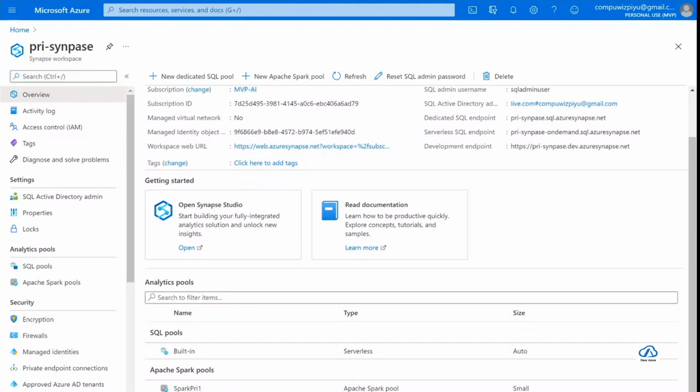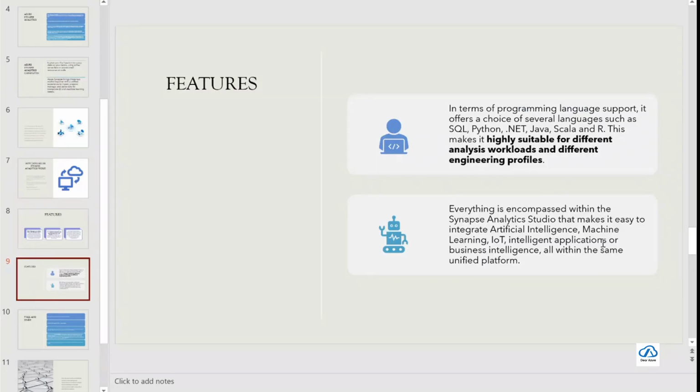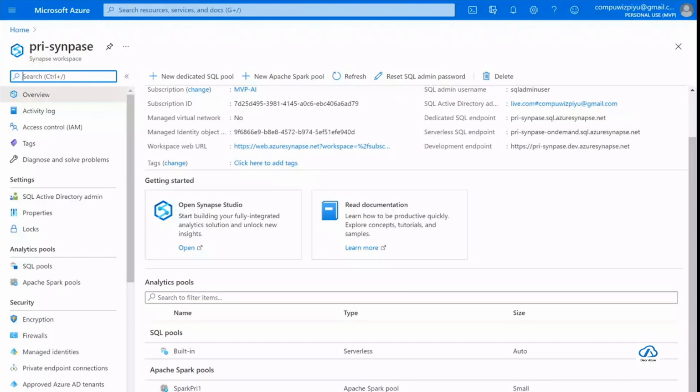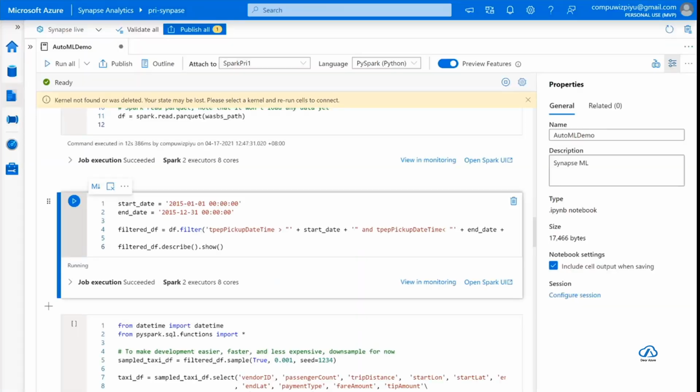This Synapse Studio is the one we were talking about. Everything is encompassed within the Synapse Analytics Studio. This is the studio we are talking of, which is like a one-stop shop for all your querying of data and running T-SQL or Spark queries. All right, if you click on this Open Synapse Studio, it will open this Synapse Studio here.